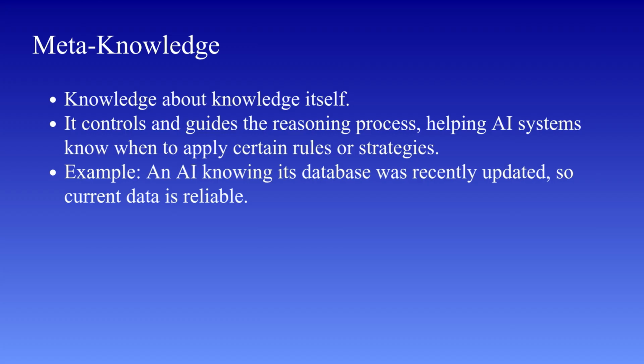So, to summarize, meta-knowledge is knowledge about other knowledge, guides reasoning and decision-making, helps evaluate reliability and relevance, and acts like a control layer in intelligent systems. As AI systems become more advanced, meta-knowledge becomes increasingly important. In the next slide, we'll look at heuristic knowledge, which focuses on experience-based problem solving.